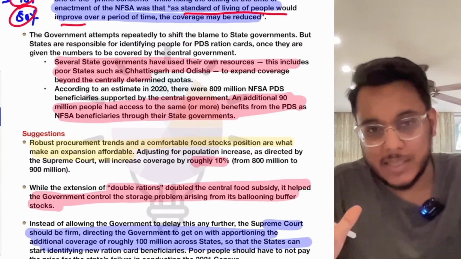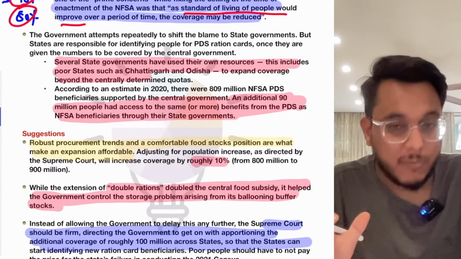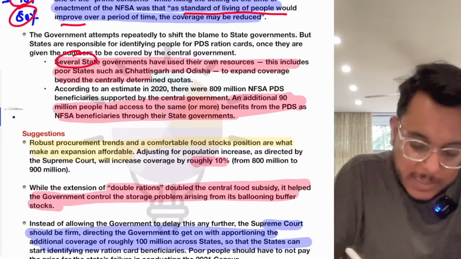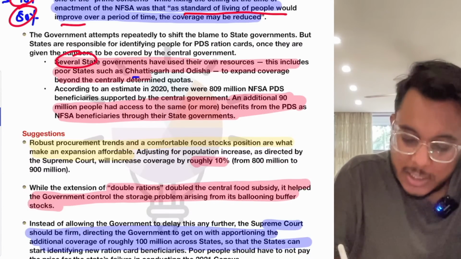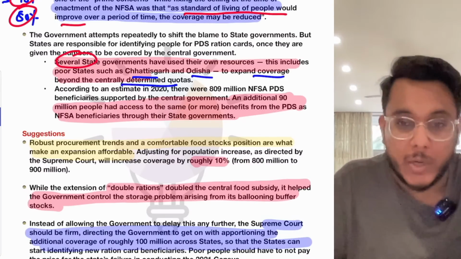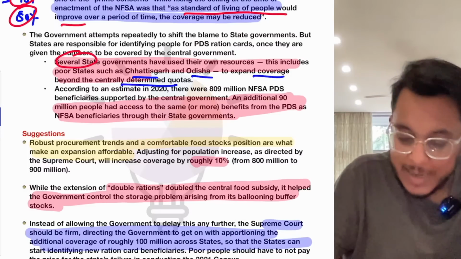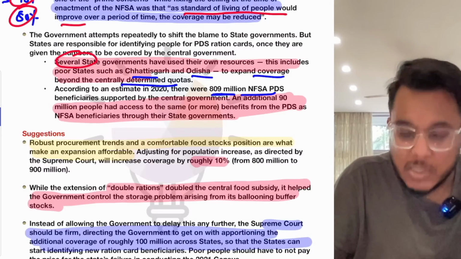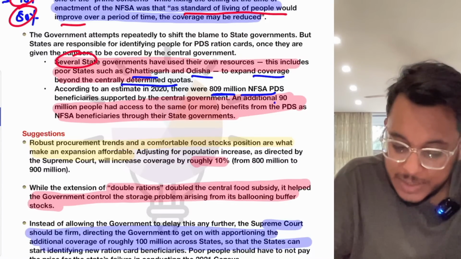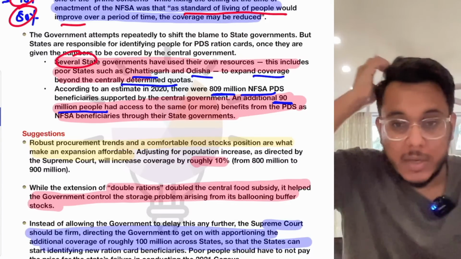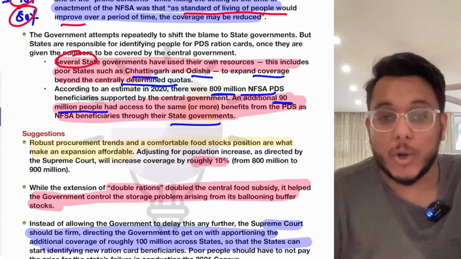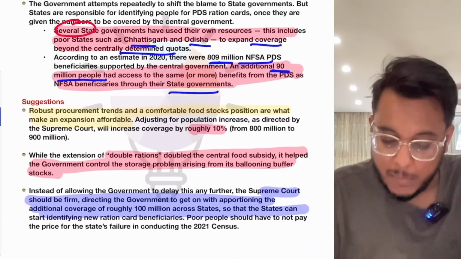Now guys, as the central government is not providing food to many more people, what has happened? Several state governments, particularly the poor states such as Chhattisgarh and Odisha, have had to expand coverage from their own quotas. So basically, apart from the 800 million people's food that is being provided by the central government under the NFSA, an additional 90 million people's food is being provided by the state governments' quotas, and the state governments are incurring a lot of cost by that.